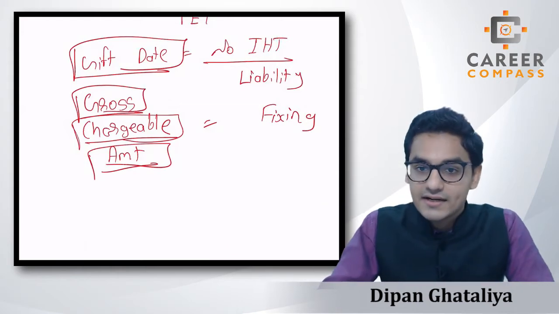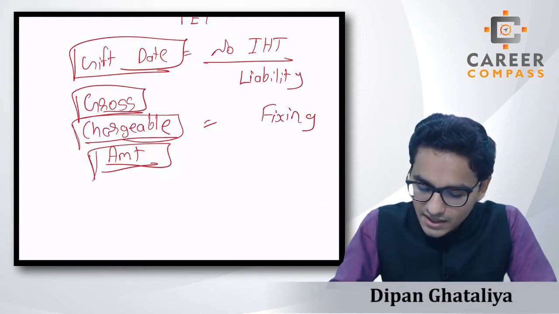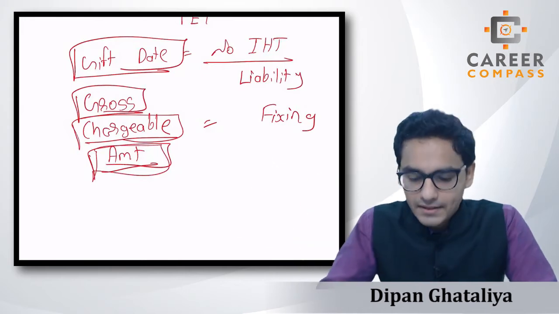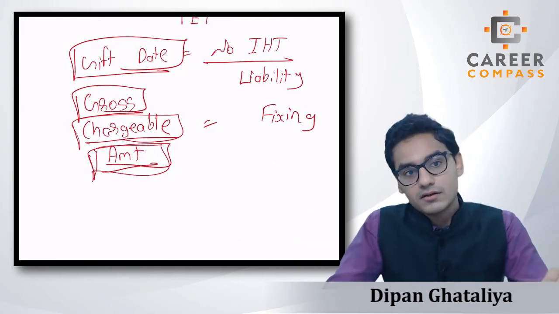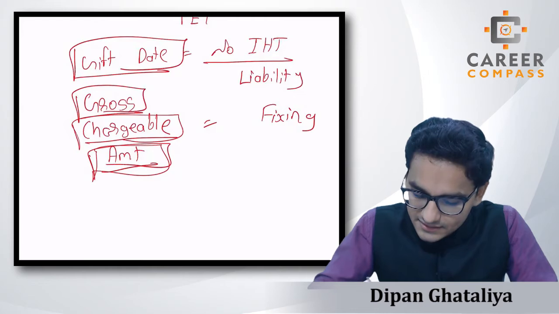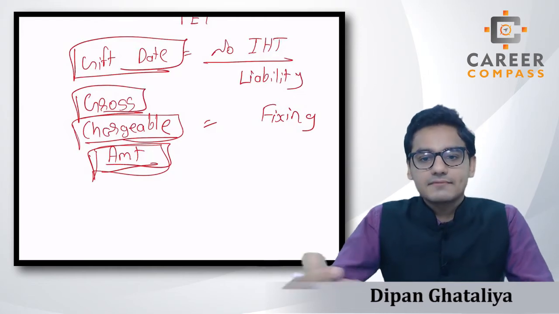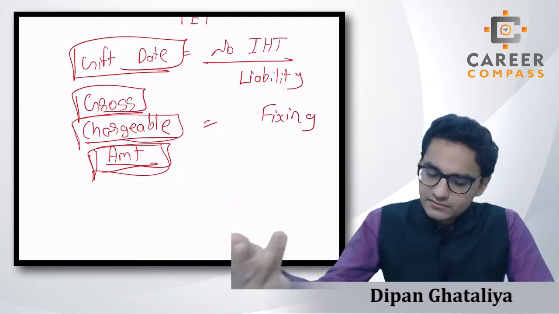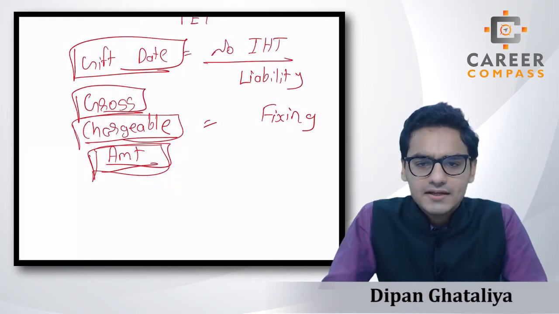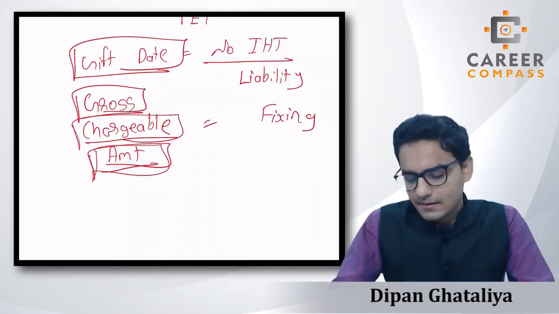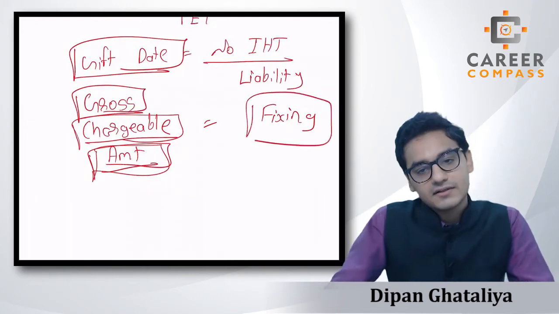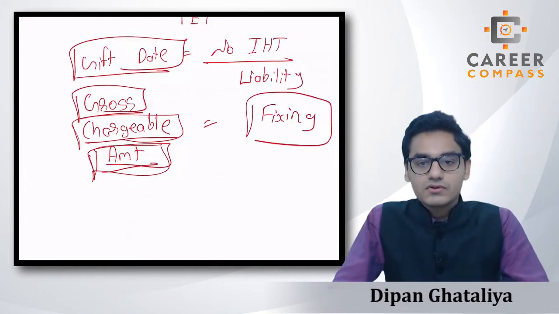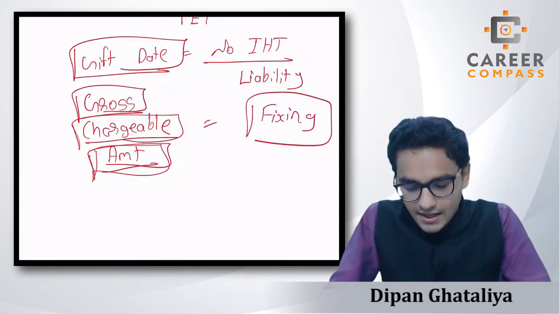Got the idea? So we are just calculating the particular chargeable amount which we will use in the upcoming years, right? If the donor dies within 7 years, then this gross chargeable amount can be used. If the donor dies after 7 years, then we don't need to do anything about this, right? Then this figure that we decide will be useless. But still, students, we have to calculate it temporarily now.